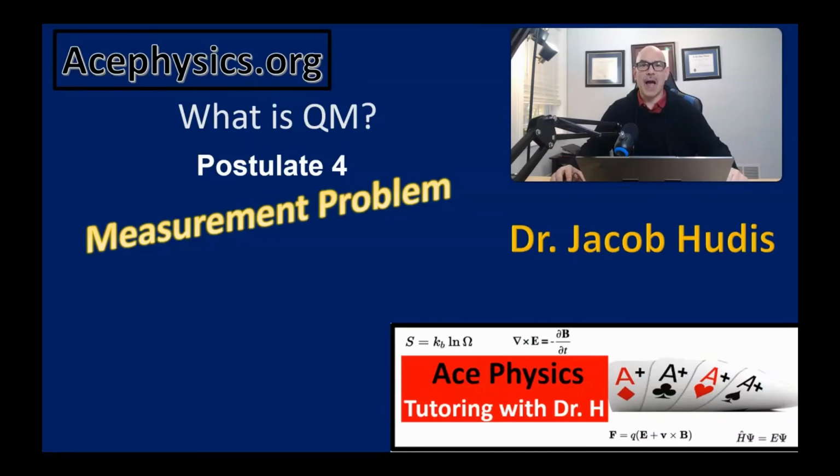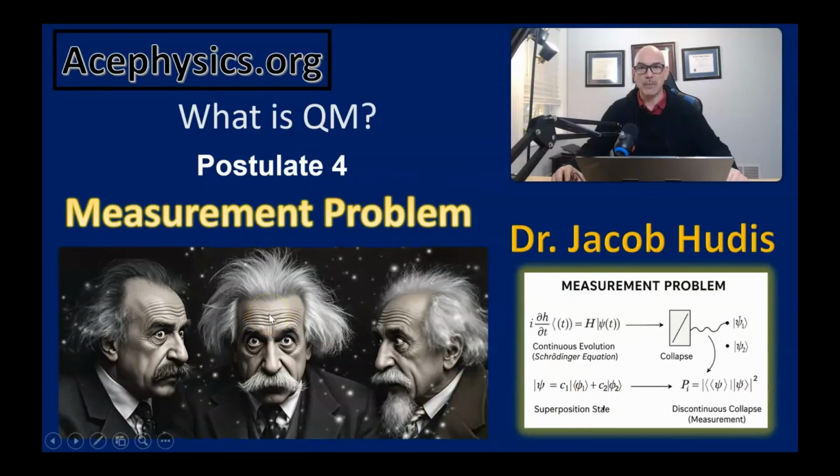Hi, today's topic is Postulate 4 of quantum mechanics, which is closely tied to what is known as the measurement problem. Postulate 4 states that measuring a quantum system causes the wave function to collapse. In other words, the system shifts from a probability distribution of possible outcomes to a single well-defined value, at least for a short time. Before discussing the measurement problem, I will begin with a brief summary of key results from the first three postulates, and then move on to discuss Postulate 4 in detail.